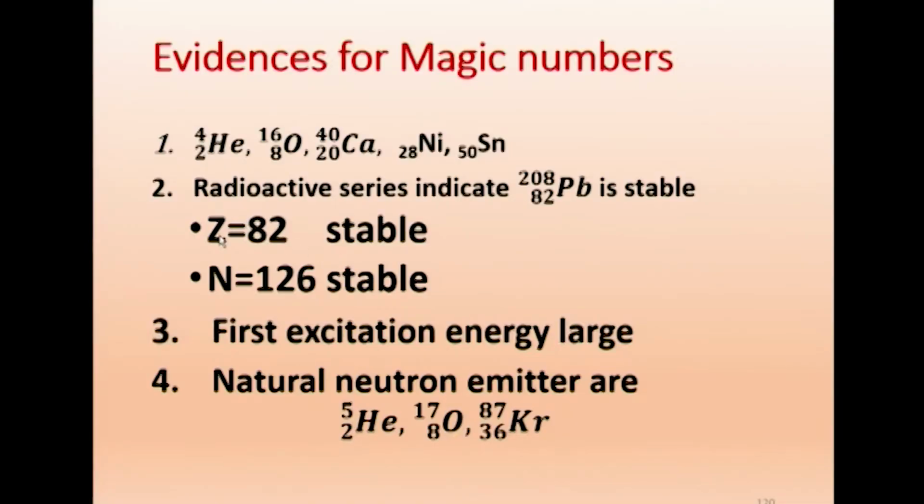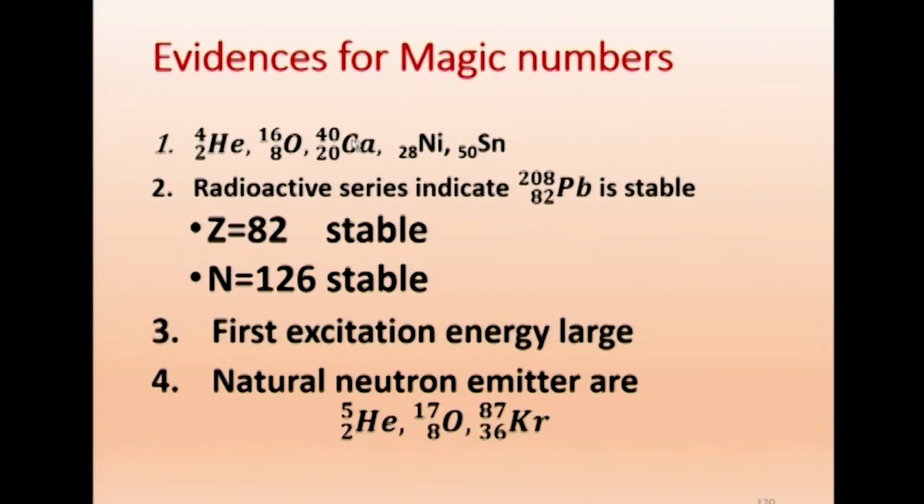Before we go to the explanation, we will see what the evidence for magic numbers is. Why do we say that 2, 8, 20 are stable? First, helium-4, which is an alpha particle. An alpha particle is a stable entity. It has proton number 2, neutron number 2. Oxygen-16 has proton number 8, neutron number 8. Calcium-40, similarly, has proton number 20, neutron number 20.